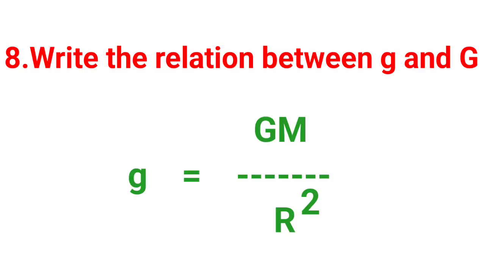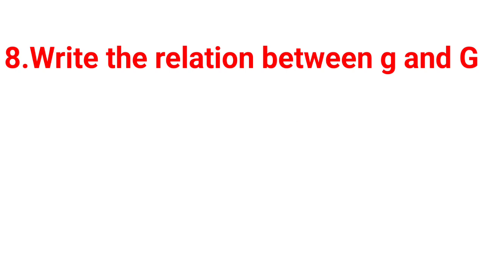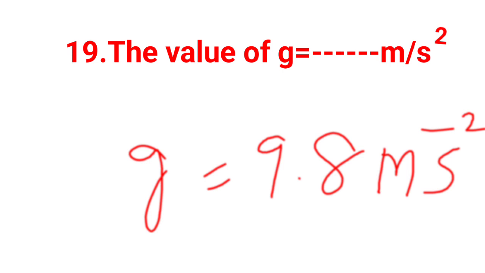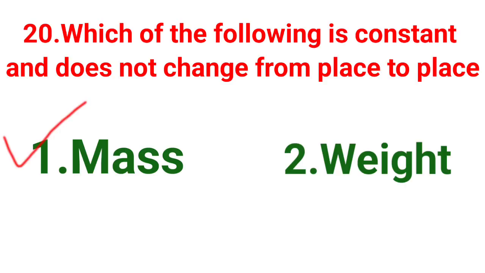Write the relation between small g and capital G. Small g is equal to capital G M by r square. The value of small g is 9.8 meters per second square. Which of the following is constant? Mass.